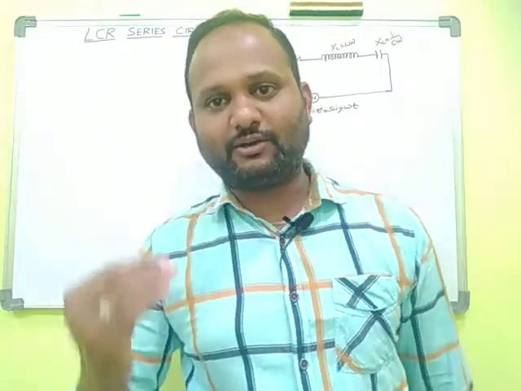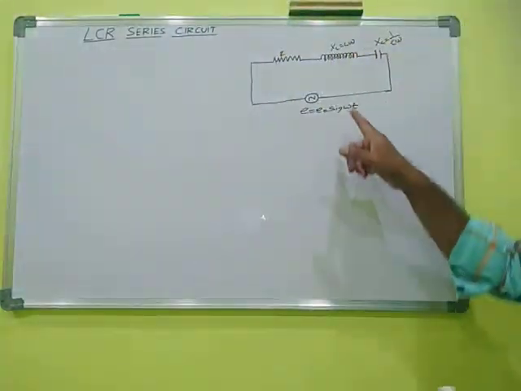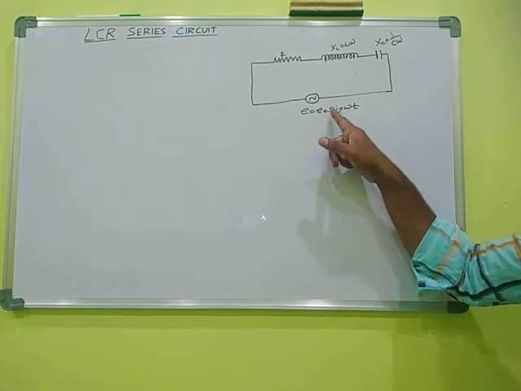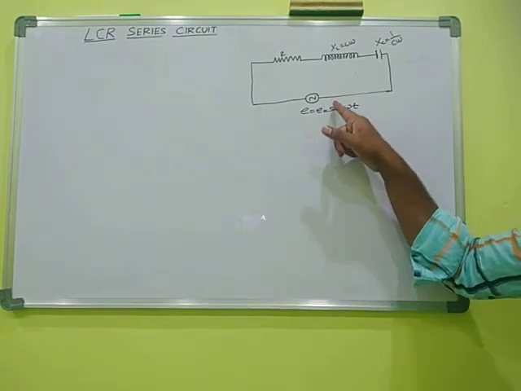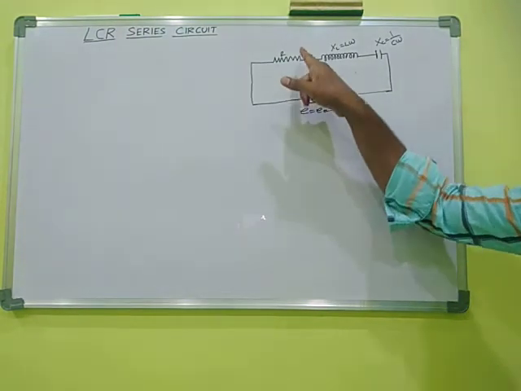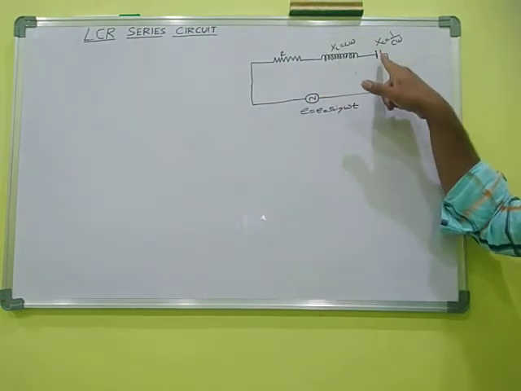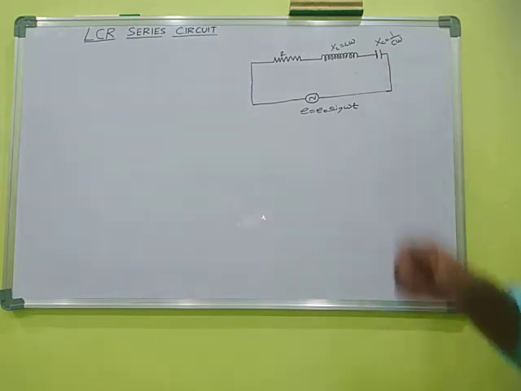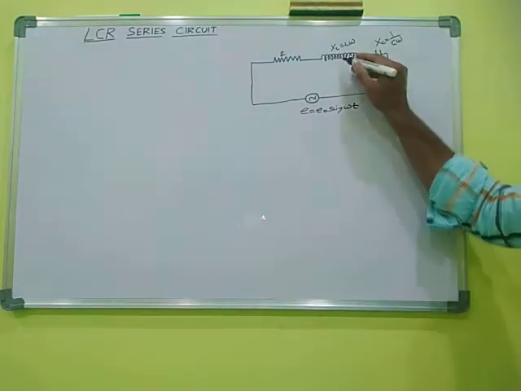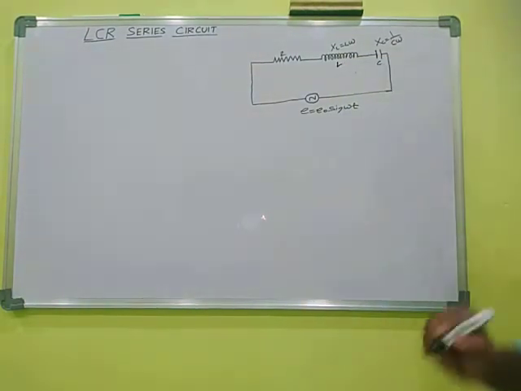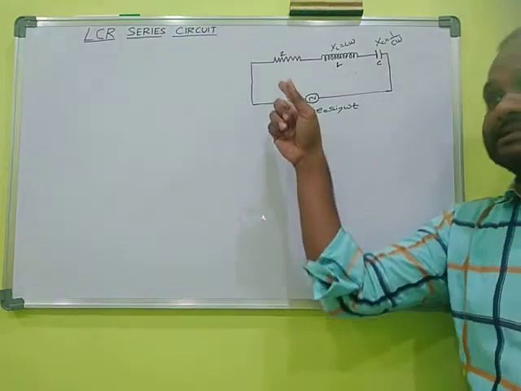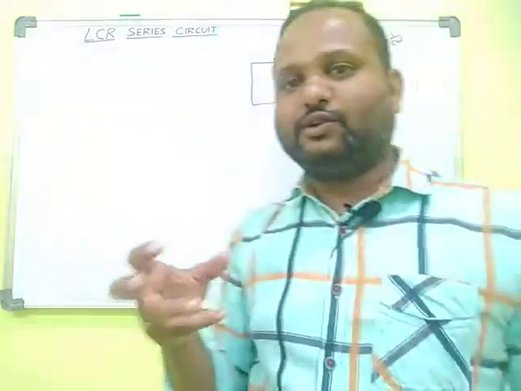Okay, now we are going for the discussion. E is equal to E naught sin omega t is the alternating source of EMF which is applied across the series combination of resistor of resistance R, inductor of inductance L and the capacitor of capacitance C. Here the resistor offers resistance, we know very well.